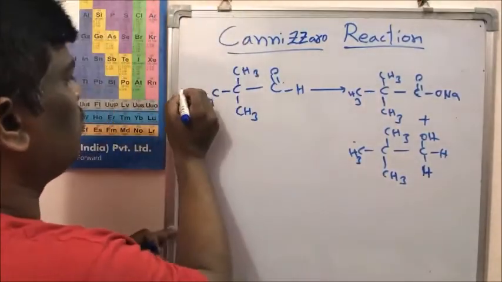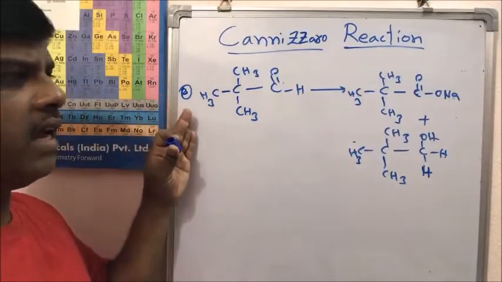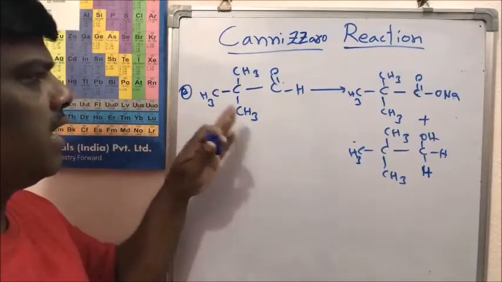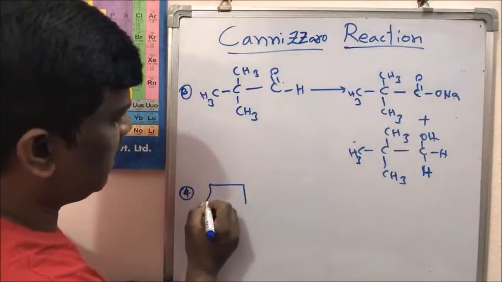The compounds which undergo Cannizzaro reaction are aryl aldehydes, formaldehyde, trimethyl acetaldehyde, and heterocyclic aldehydes.